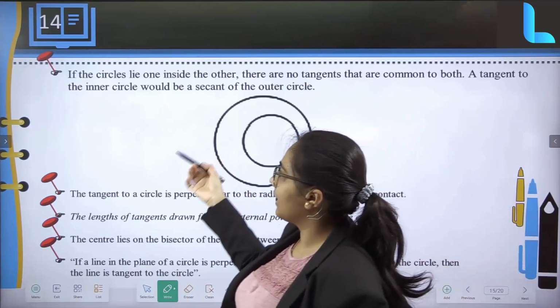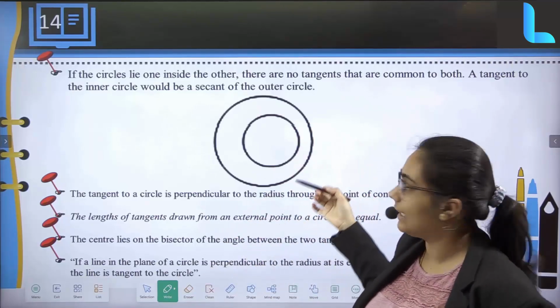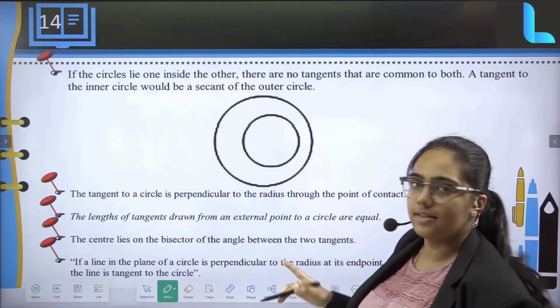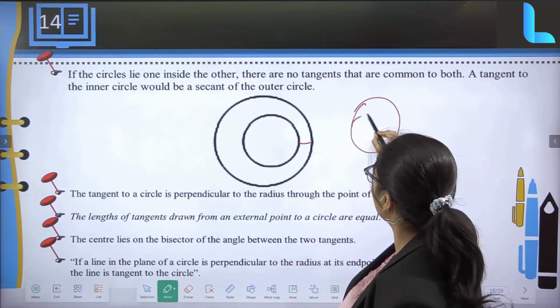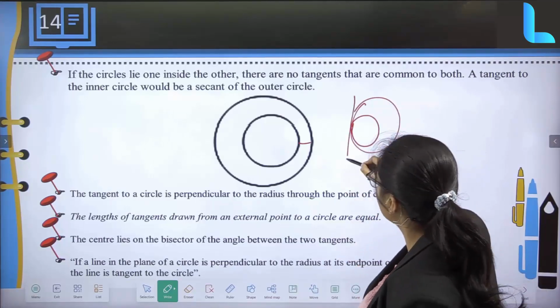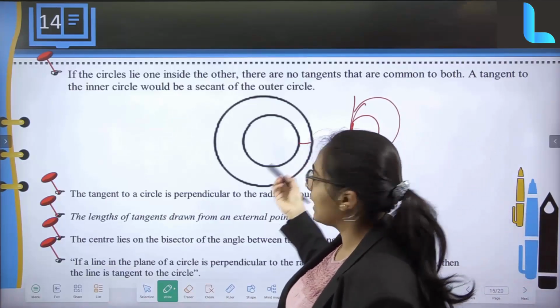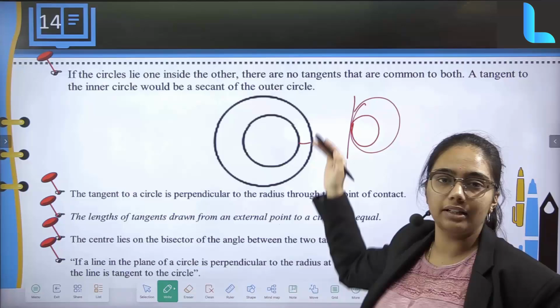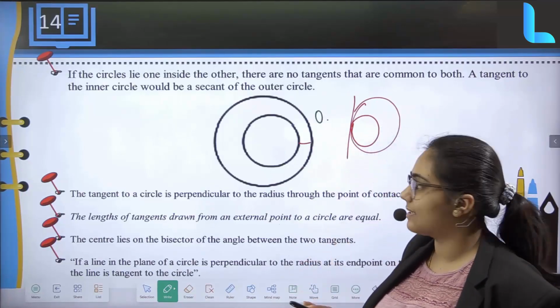So to sum up, one last scenario wherein suppose you have 2 circles, one on the outer side and one on the inner side, and there is nothing commonly shared. Say you had a case scenario which was something like this. At that time we had a tangent which was touching exactly one single point. But here there is no single sharing point at which I can draw a tangent. Therefore here I will be having 0 tangents basically.